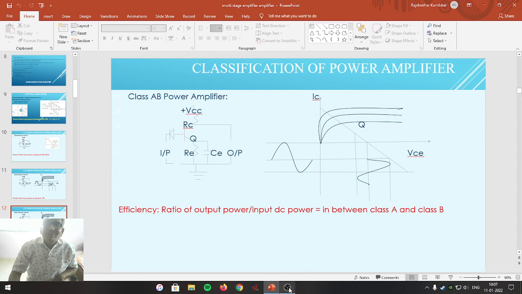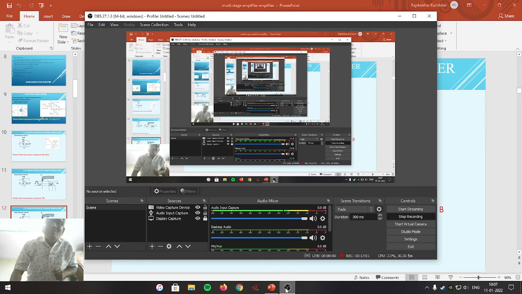Dear students, please do remember the classification of power amplifiers, and it is classified as class A, class B, class C and class AB. Depending upon its biasing method, the location of its operating point, and the variation of its output efficiency, all these factors make the classification of power amplifiers into class A, class B, class C and also class AB power amplifier. This is how we can classify the power amplifier into different categories.